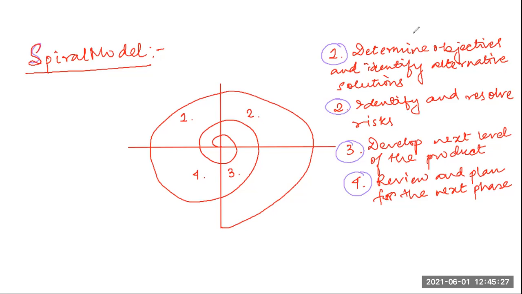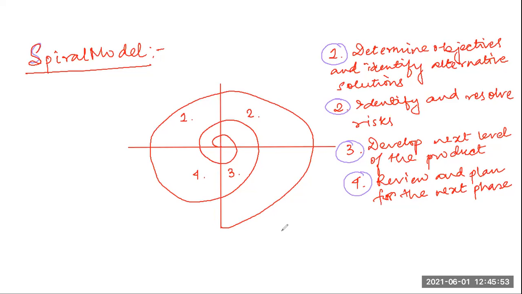Now this spiral model gets its name from the appearance of the diagrammatic representation, which looks like a spiral with many loops. If you notice the figure, it looks like a spiral with many loops, so due to this it got the name spiral model.